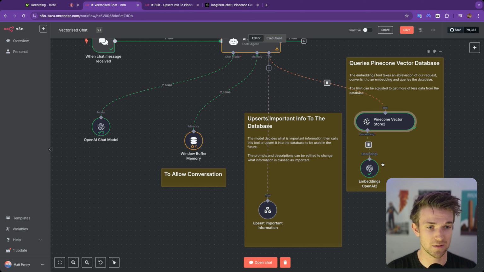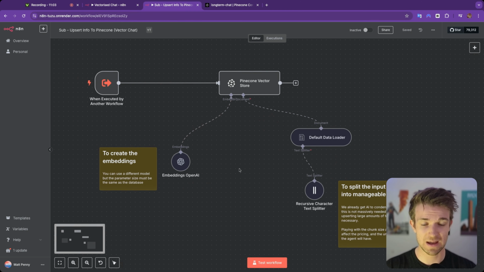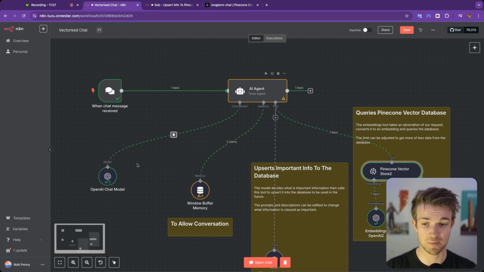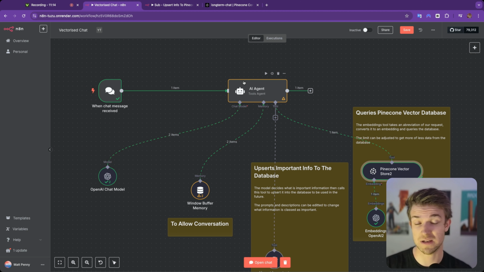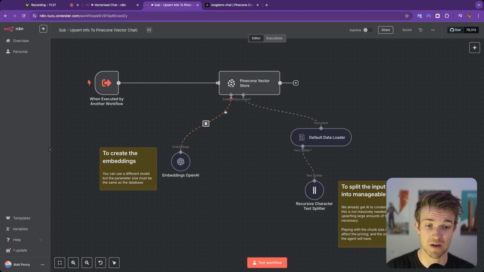Now, these two parts here are the two important parts. This is the bit that gets the result, and this part here is where we upsert the important information. So this is calling another tool that we've created within n8n. Let's have a look at that. This is the tool here, and it is called when the AI agent, which is being powered by OpenAI, decides that what we've passed into it has some useful information, such as me saying we have 126 clients. The AI sees that and goes, that's a bit of useful information. And then we're going to turn that information and upsert it into our vector database.